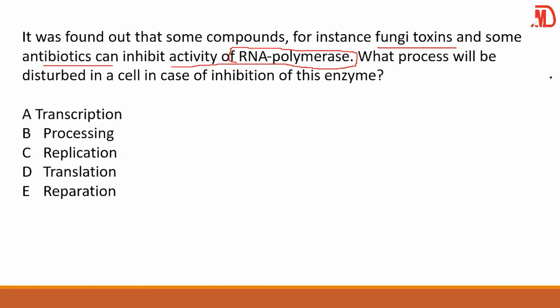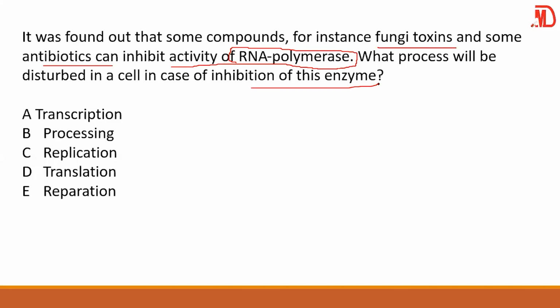But over here, the question is not about which type of RNA polymerase. The question now is what process will be disturbed in a cell in case of inhibition of this enzyme. Again, we made mention that a polymerase is an enzyme that synthesizes long chains of polymers or nucleic acid.